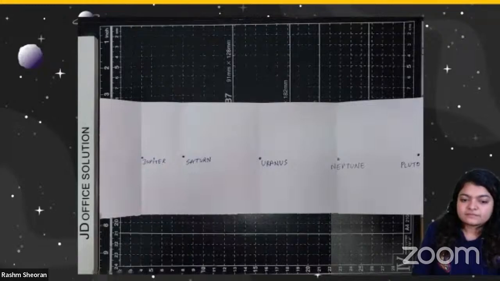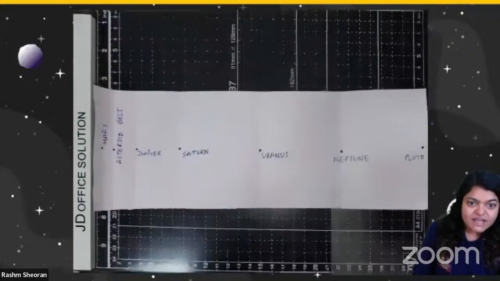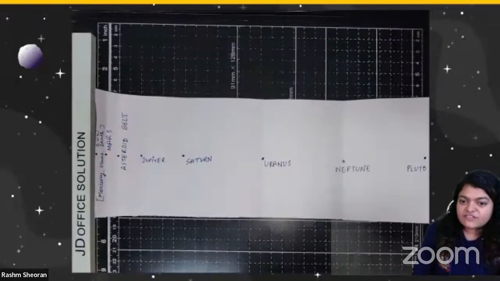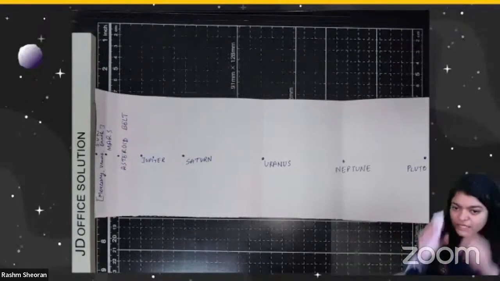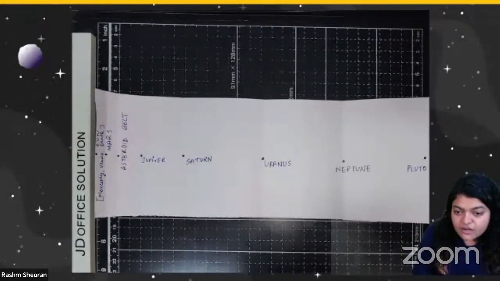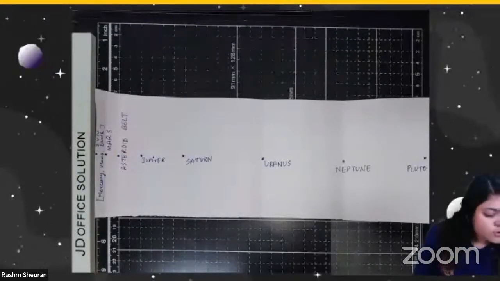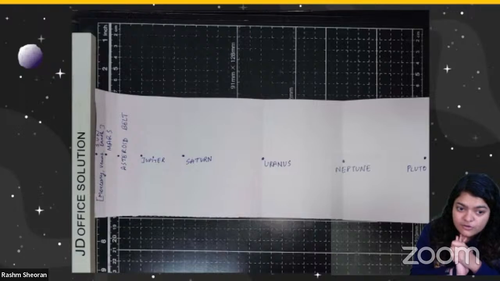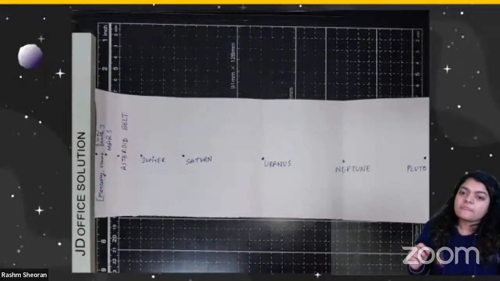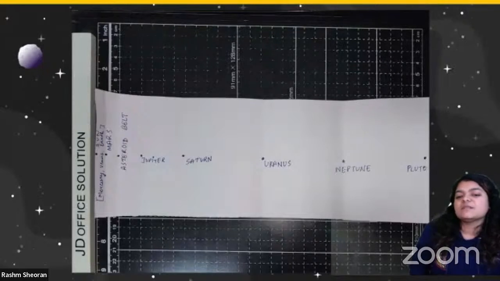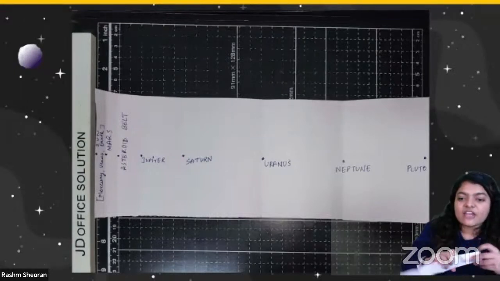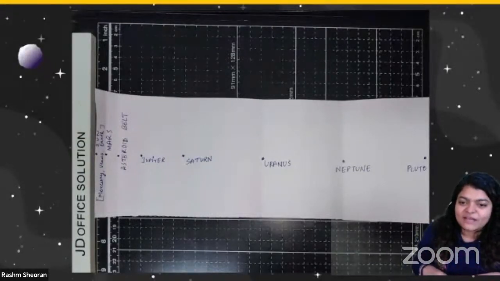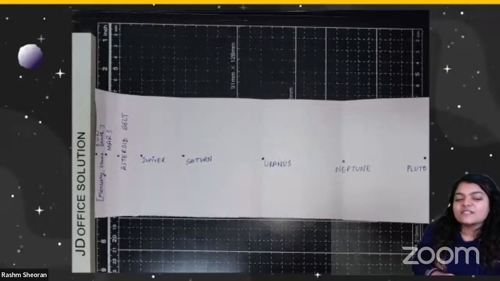After Jupiter, we get the asteroid belt. After the asteroid belt, we get Mars. After Mars, we get all the three planets, Mercury, Venus, and Earth. They are so tiny and so close to each other that it is very hard to show them separately if I want to accurately and correctly show the distances between these planets. So this was the first activity. What is the first activity? To make the accurate distances between all the planets. You can see the inner planets are very close and the outer planets are very, very far.